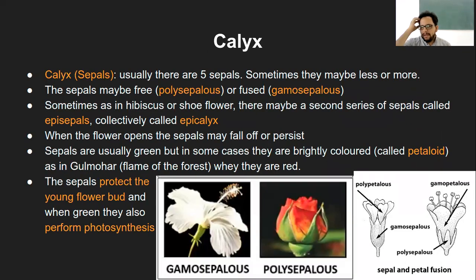Now we will come to the individual parts or the wholes of the flower. Just to go into a little bit of depth on these structures. So, calyx: usually there are 5 sepals, and there is a very interesting theory behind why there are 5 or multiples of 5, whatever the number of petals or sepals present in the flower.